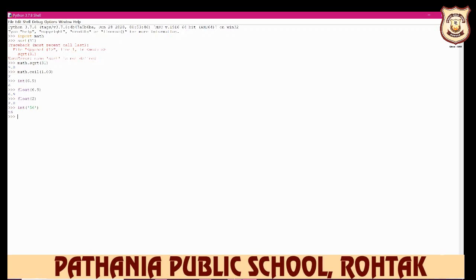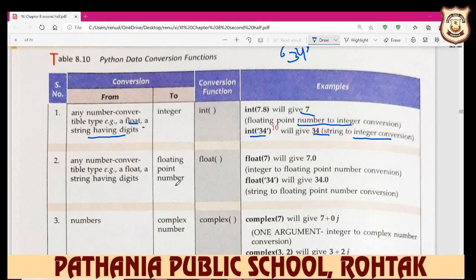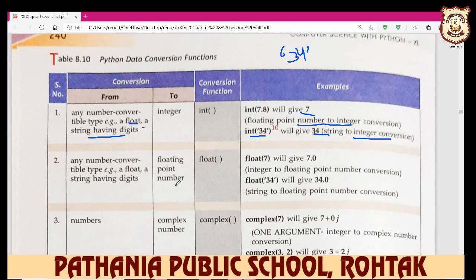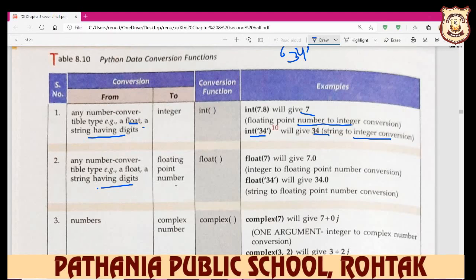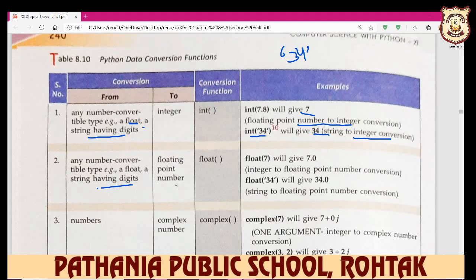Okay, and see more here. Any number convertible type float, or a string having digits. So here when you write float, your integer will be converted to float, and your string will also be converted to float. So it always gives the answer in floating point.